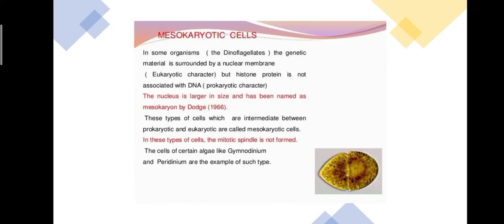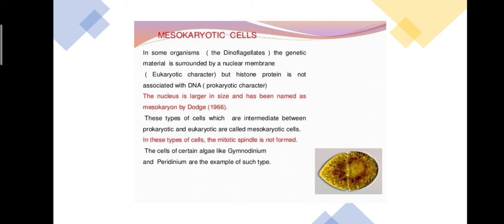In the next slide, we'll discuss the mesokaryotic cell. Understand? I told you mesokaryotic cell is called the connecting link between the prokaryotic cell and eukaryotic cell, because in the course of evolution, when prokaryotic cells evolved, and with the changing parameters of nature, eukaryotic cells evolved, and at the time of this transformation some intermediate link was produced, and that was the arrival of the mesokaryotic cell.